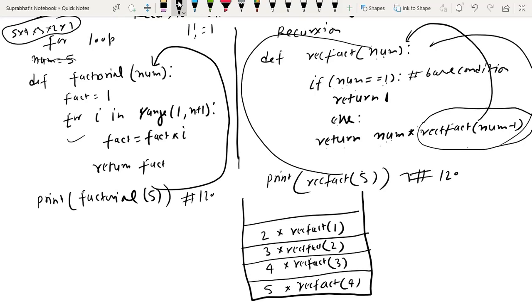Now see carefully. Now the rect fact value is 1. Again it is calling itself. Now num equals to 1, num equal to 1. So num equal to 1 condition is true, so it will return 1.